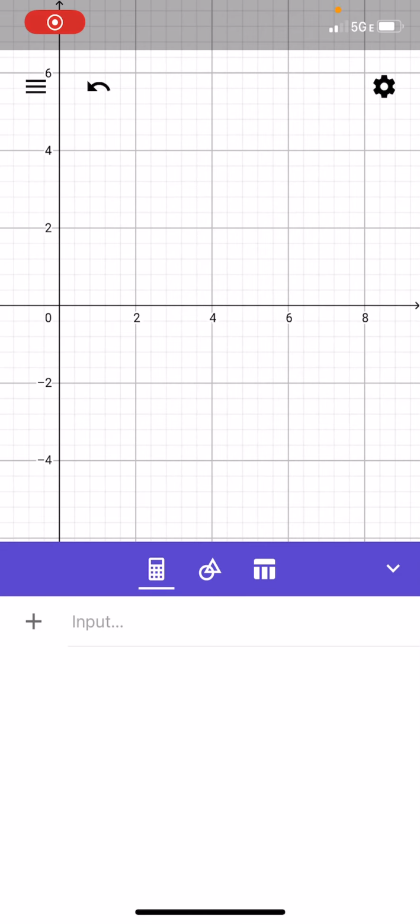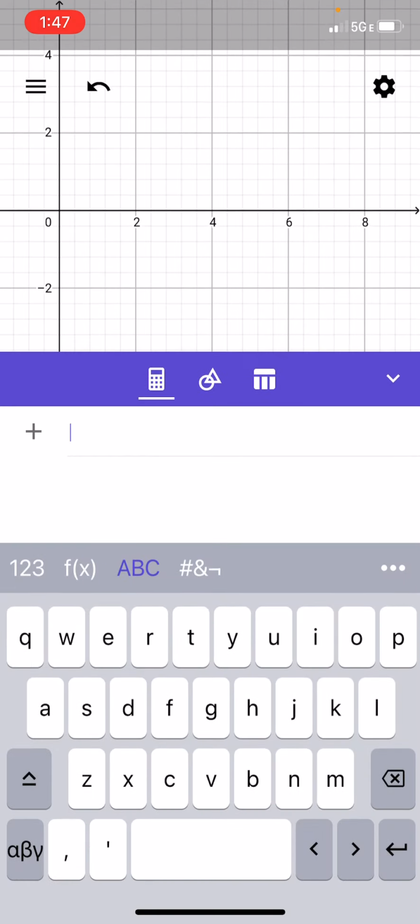In this video, I'm going to show you how to put in a list of data and find things like mean, median, mode, standard deviation, and how to find the 5-number summary. So the first thing we want to do is, if a problem gives us a list of numbers, we have to type that in first.